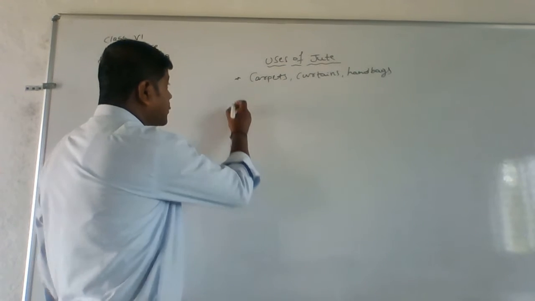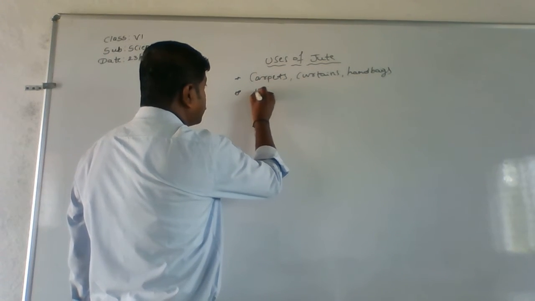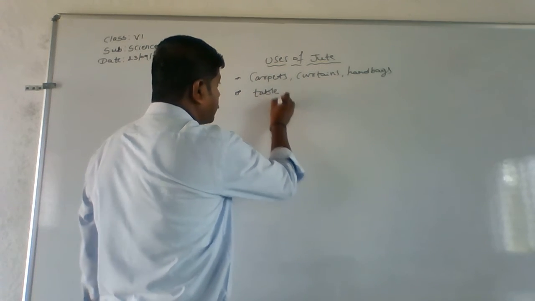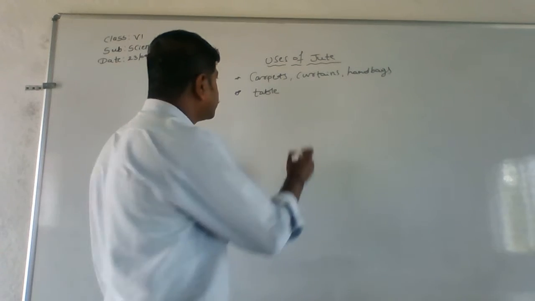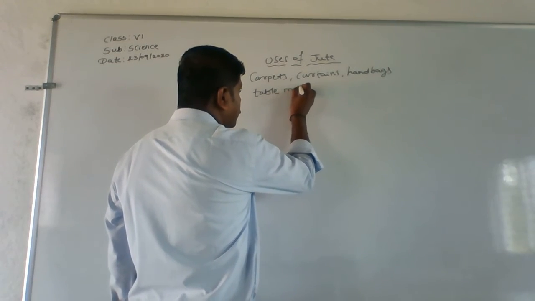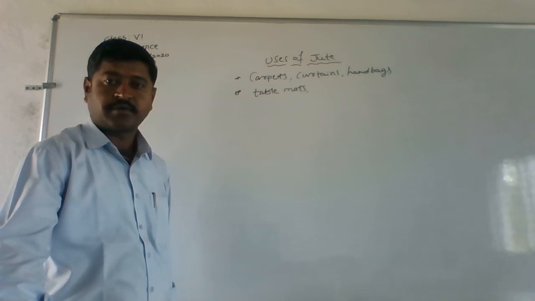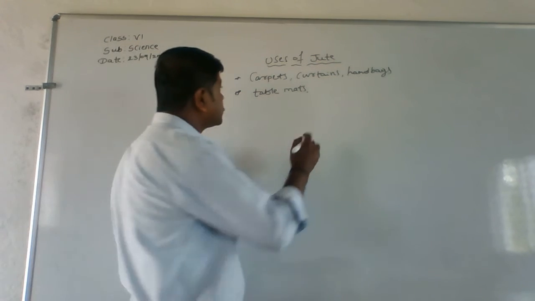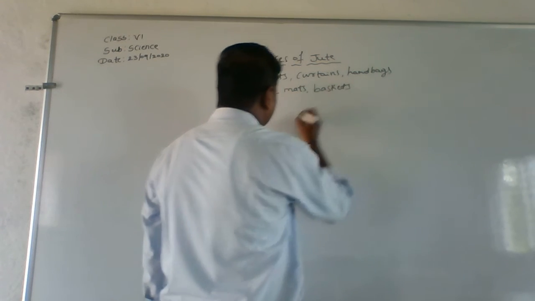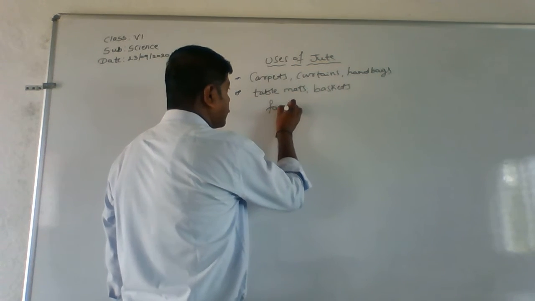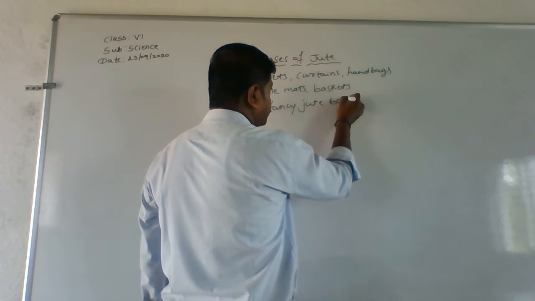And this jute is also used in making table mats, jewelry, baskets, and fancy jute bags.